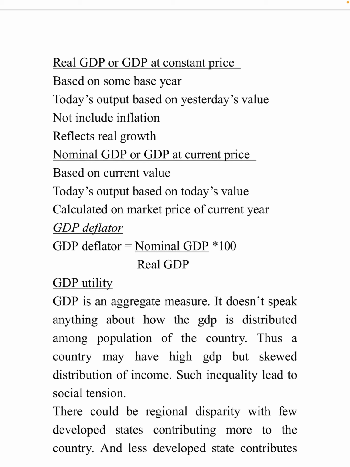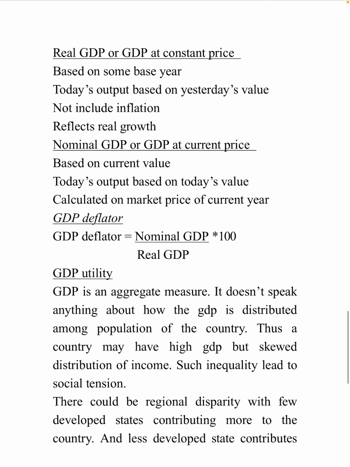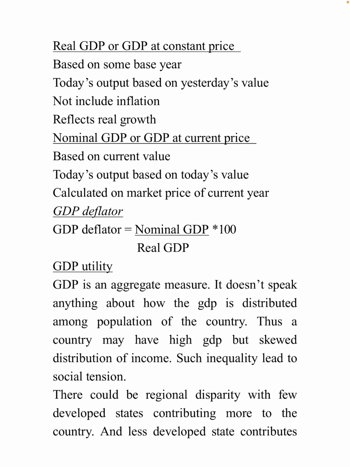In that it comes real GDP and nominal GDP. What is real GDP? GDP at a constant price based on some base year. Like we will say the base year is 2005. I will do the numericals, then you will understand it clearly afterwards. Based on some base year, like we say it is 2005.